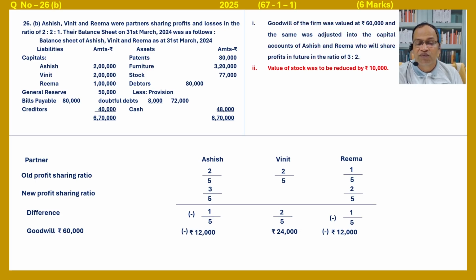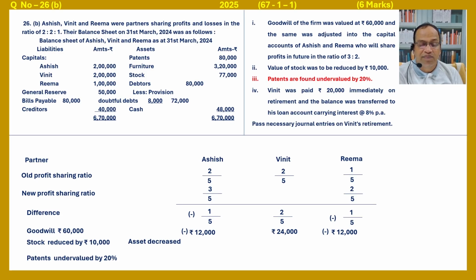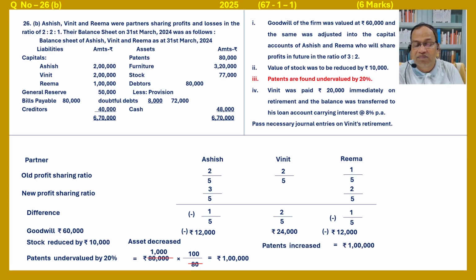Value of stock was to be reduced by 10,000. Stock reduced by 10,000, that is asset decrease. Patents undervalued by 20%. What is the patent amount now? 80,000 into 100 divided by 100 minus 20, or 80, that is 1 lakh. Patents increased: 1 lakh minus 80,000, that is 20,000.